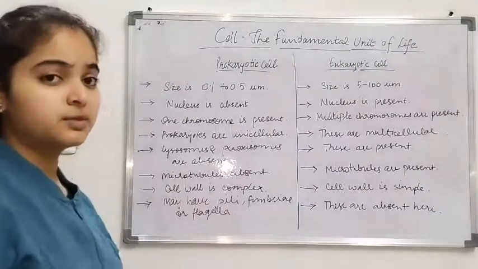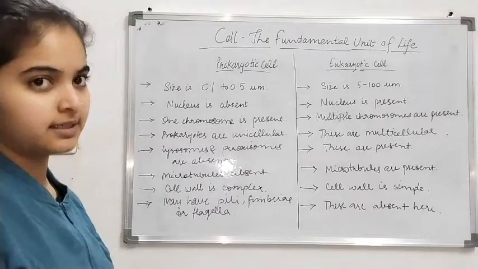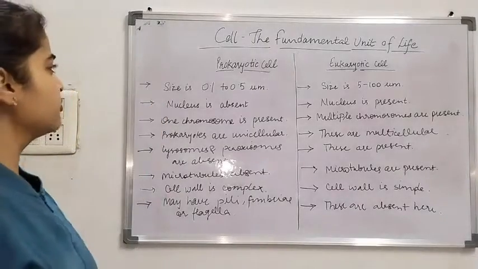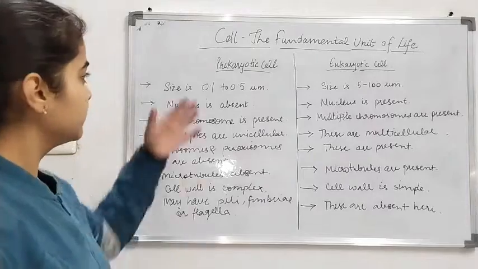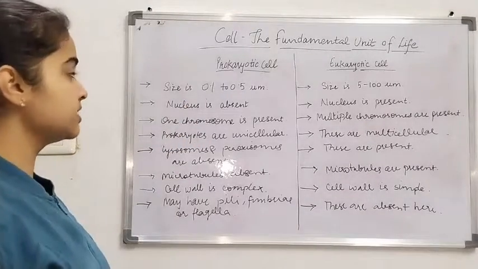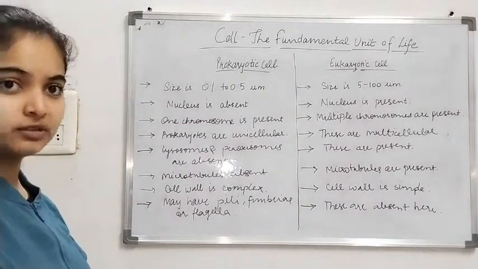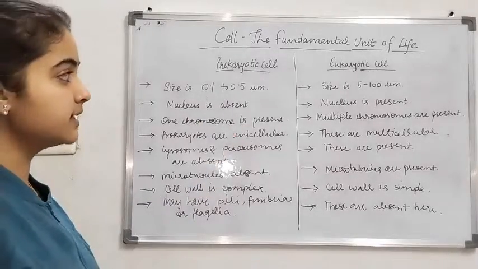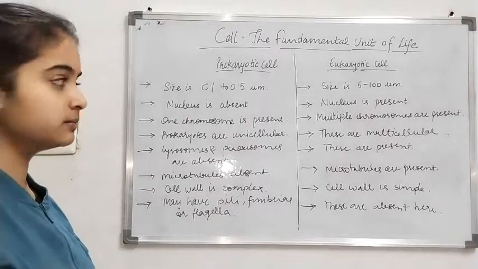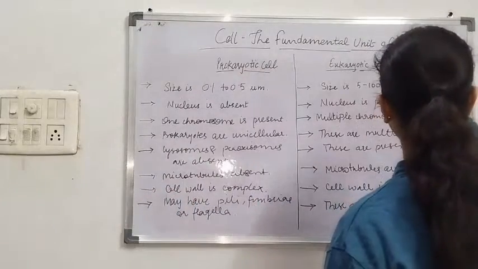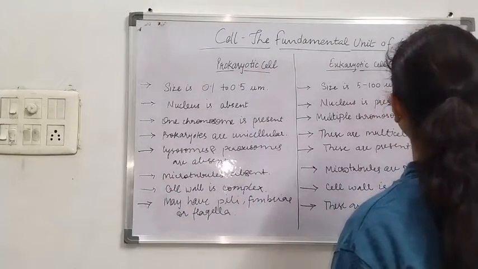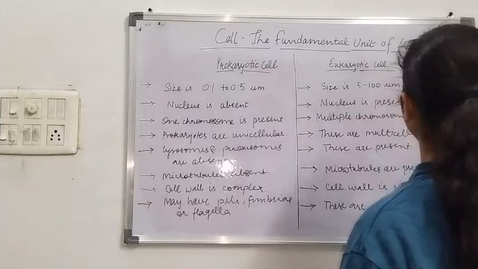These are some differences between prokaryotic cell and eukaryotic cell. The size of prokaryotic cell is smaller than that of eukaryotic cell. The size of prokaryotic cell ranges from 0.1 to 0.5 micrometer and size of eukaryotic cell ranges from 5 to 100 micrometer. 1 micrometer is equal to 10 to the power minus 6 meter.